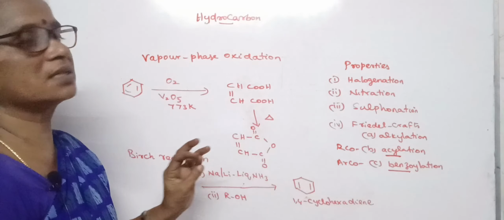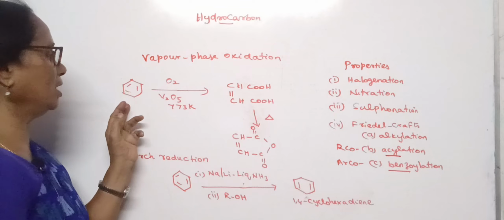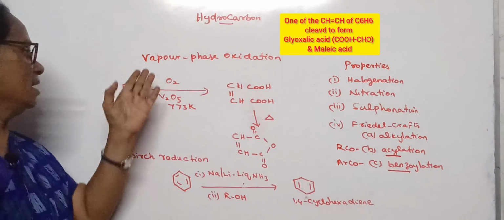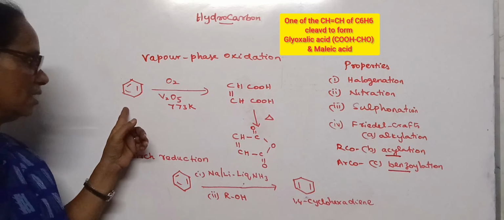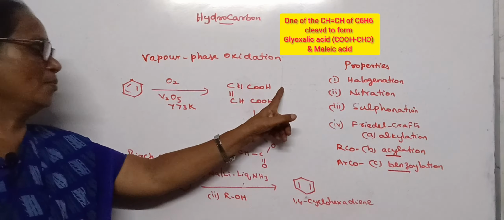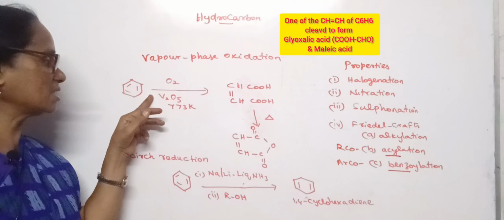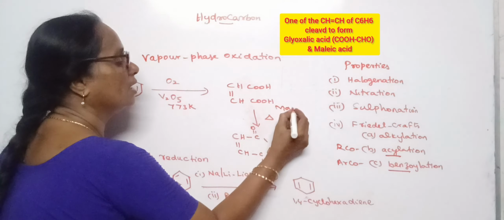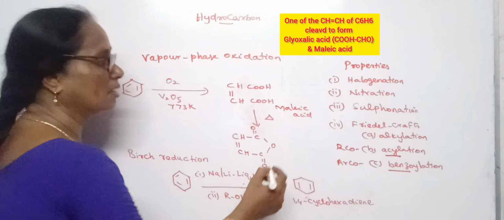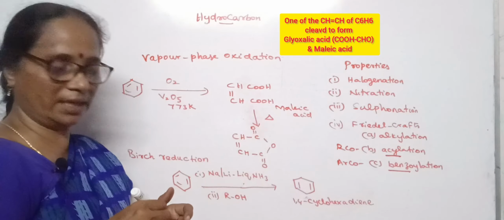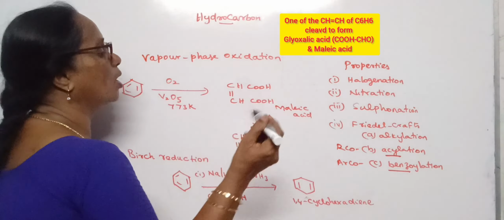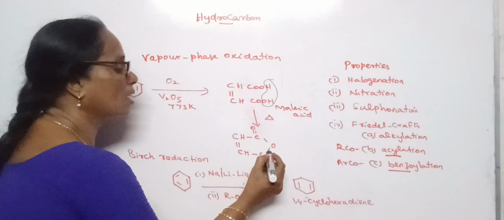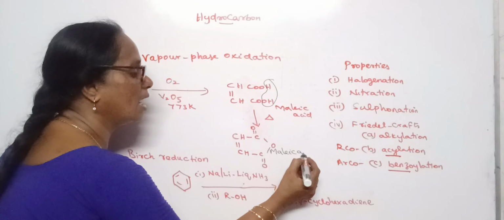Further to these reactions, we may find 2 more reactions for benzene. One is vapor phase oxidation and the other one is Birch reduction. In vapor phase oxidation, benzene is oxidized to maleic acid in the presence of vanadium pentoxide at 773 Kelvin. This maleic acid is an unsaturated acid. Further, on heating this maleic acid, there is a loss of a water molecule between the 2 carboxylic acid groups. It gives rise to the compound known as maleic anhydride.